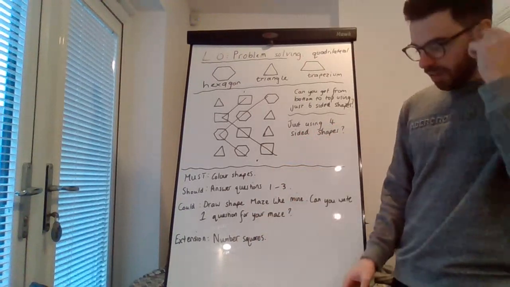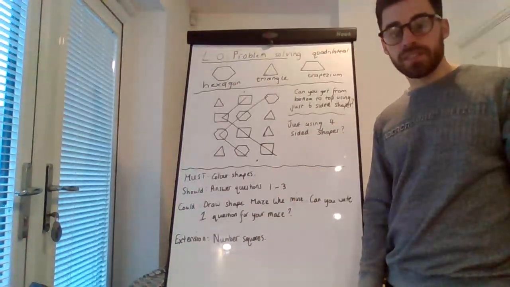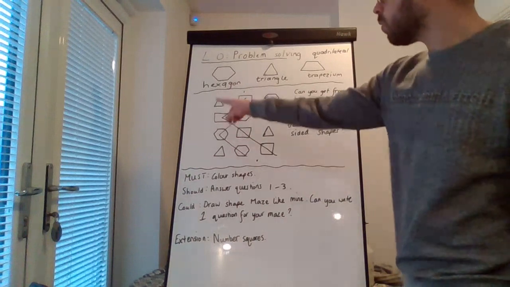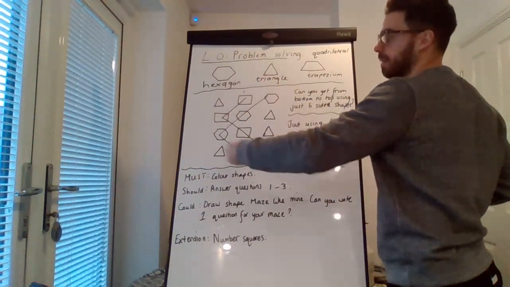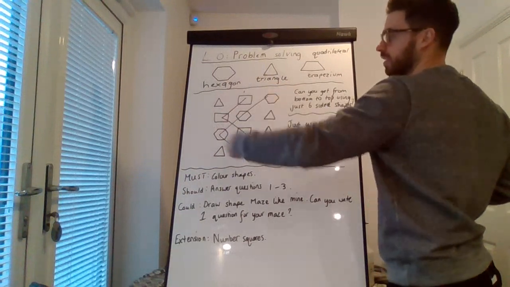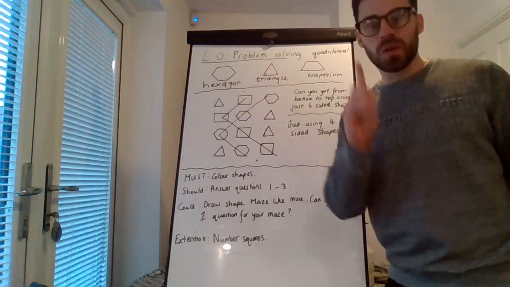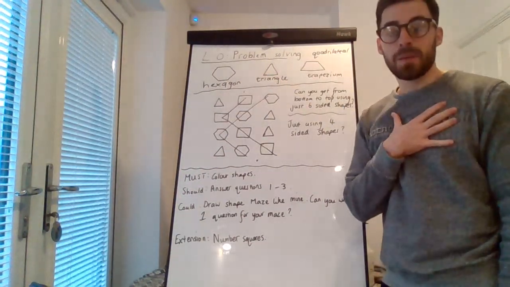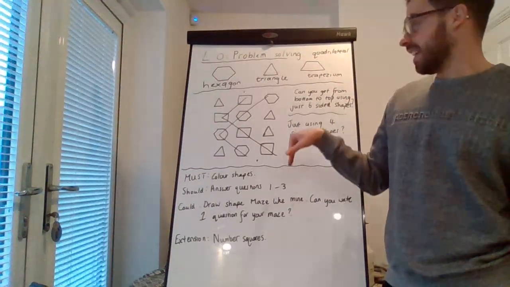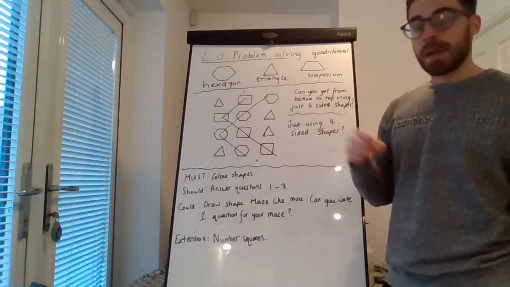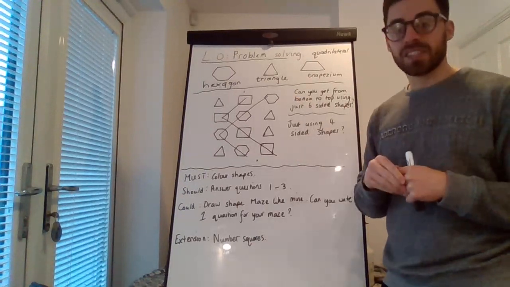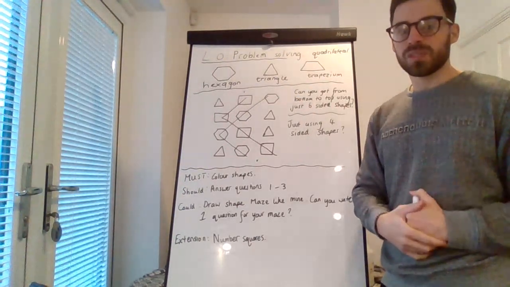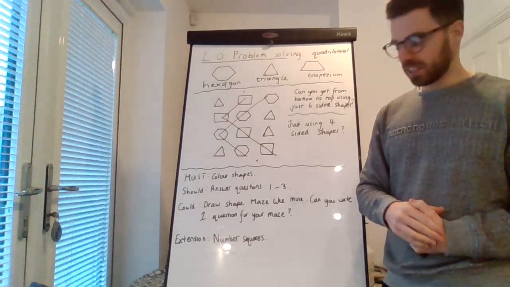If you complete those first 3 questions and colour the shapes, you can then draw your own shape maze like mine. Mine is just 12 shapes, 4 down, 3 across. And you can write 1 question for your shape maze. Maybe I can try and solve it. Again, you could use any shapes you like. Maybe you can have the question where I have to try and find a way from one side to the other side, going across certain types of shapes. You can try your own question.